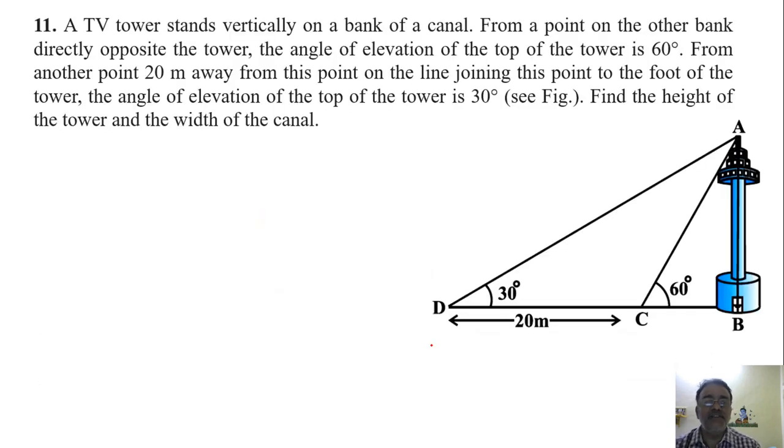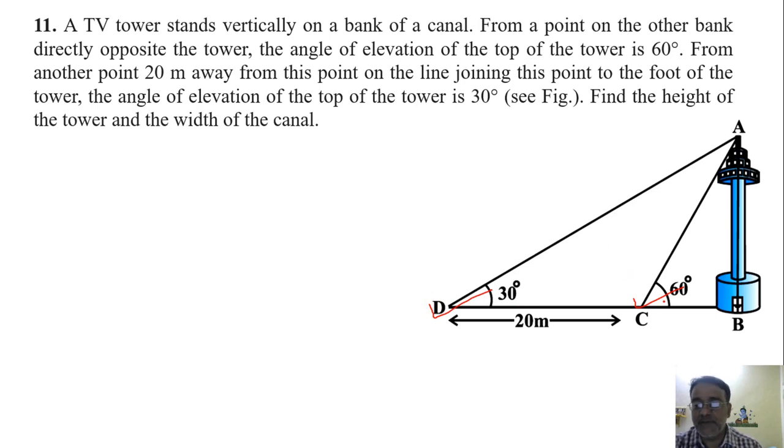So now we'll move toward the last question of today's session. A TV tower stands vertically on a bank of a canal. From a point on the other bank directly opposite the tower, the angle of elevation of the top of the tower is 60 degree. This one. From another point 20 meter away from this point on the line joining the point to the foot of the tower, the angle of elevation of the top of the tower is 30 degree. This one. Find the height of the tower.